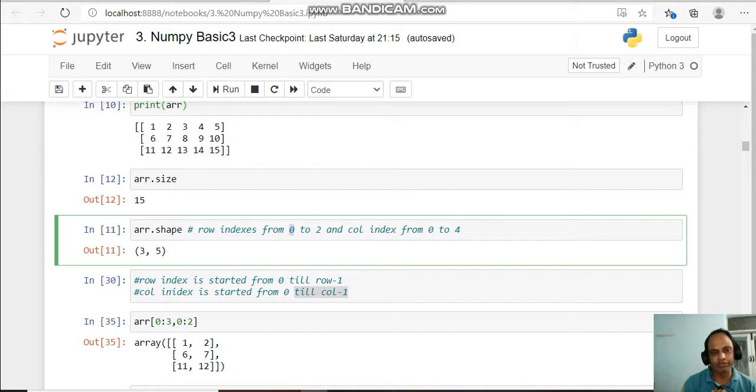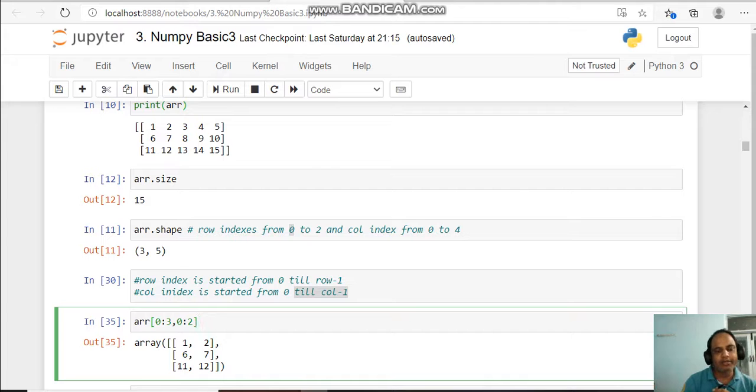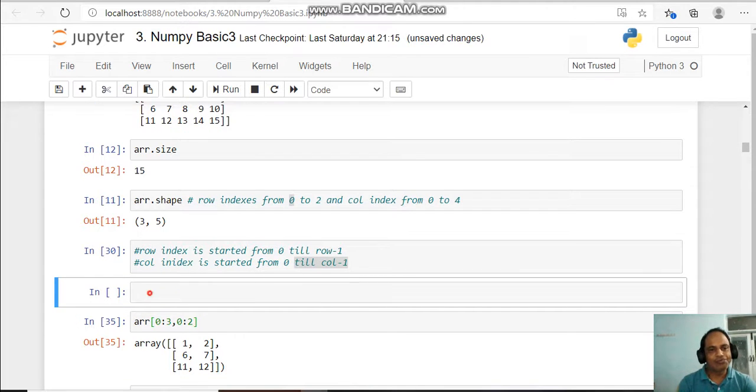Accordingly, we can retrieve the element from the index. We will let you know how to retrieve the information. For example, I have a 2-dimensional array. Then I can retrieve with a square bracket, and since I have a 2-dimensional array, with a comma separator I can place the two parts. Remember, the first part indicates the rows, and the second part indicates the columns.